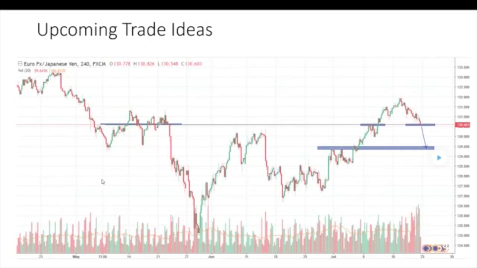So this week we will be sharing a lot of trade ideas, five technical analyses in fact. So first we will be talking about the Euro Japanese Yen. Here we have this support over here, as you can see, quite a strong support, but it ended on a bearish pin bar. So we will be waiting for more convincing bearish price action, and we will short it, looking for a TP at around this region, which is about 110 pips away.